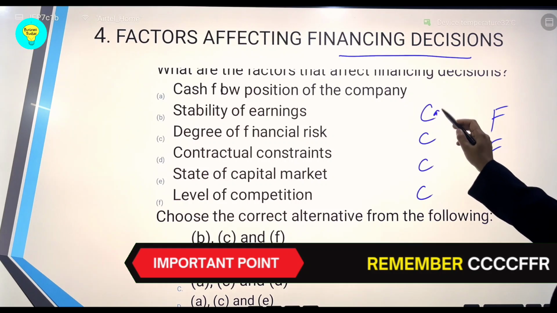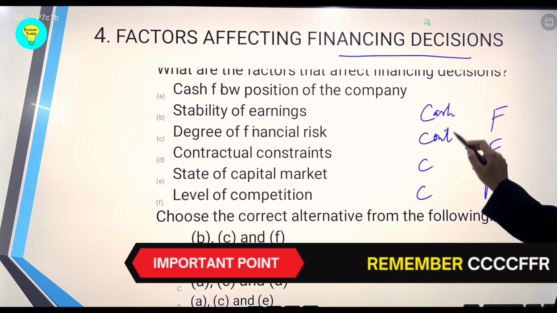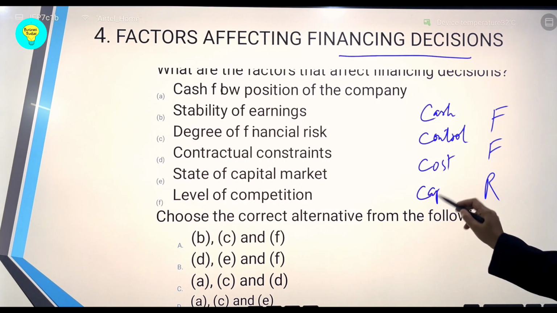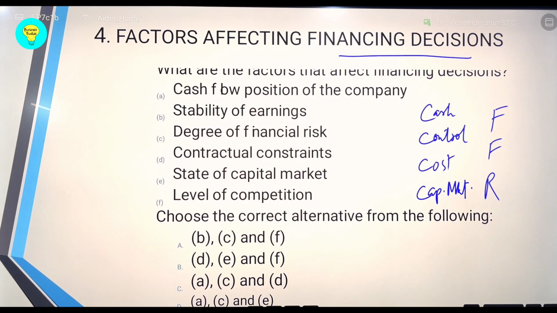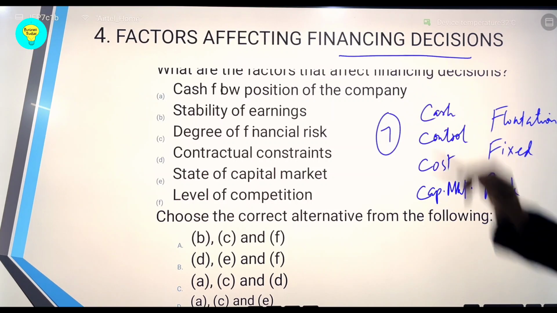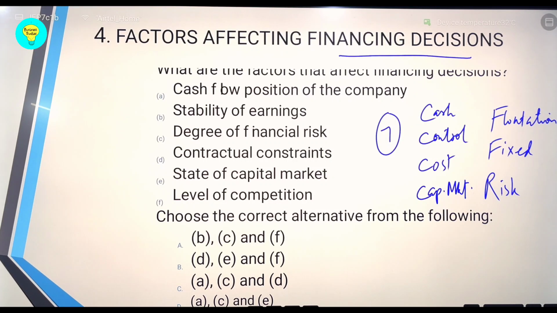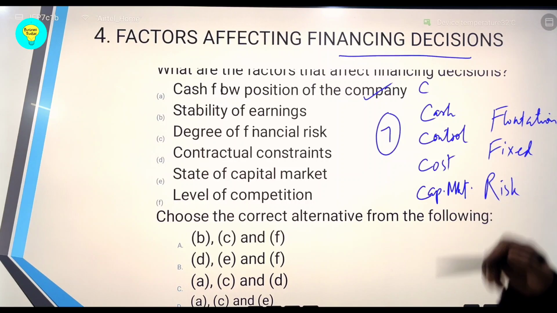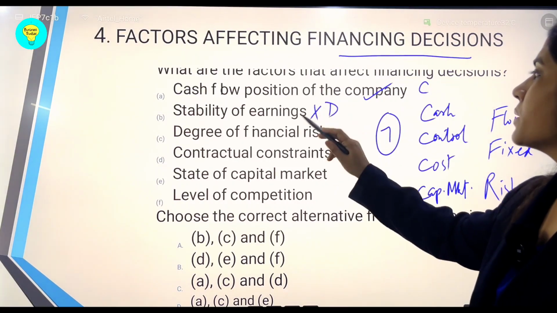So here C was for cash flow conditions, for control conditions, then for cost from the project, and also the capital market. These C's were discussed in the decisions. As far as FFR was concerned, this was risk, this was the fixed obligations, and another F was for flotation costs. So these are the 7 factors as we had discussed in financing decision, students. So out of these we need to check which all have been given as an option here. So cash flow position, yes, this is one of the factors as C in the financing decision. Now stability of earning, this was not in financing, rather it was in the dividend decision.